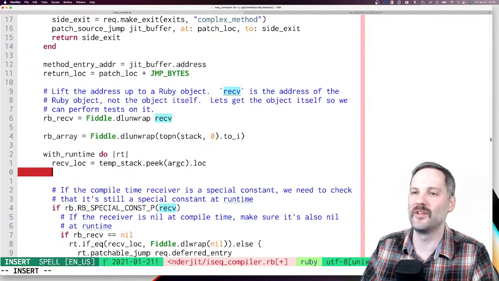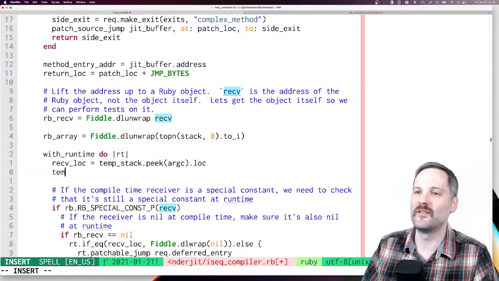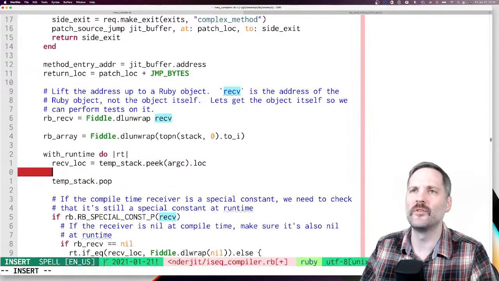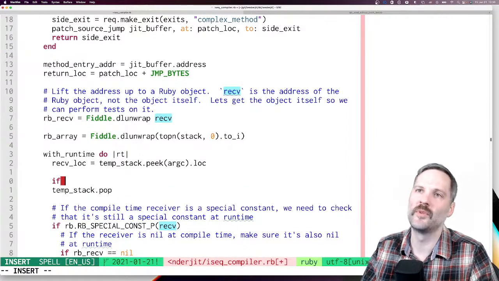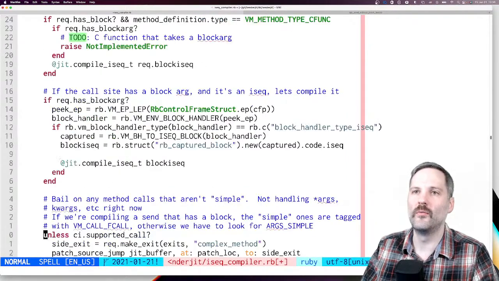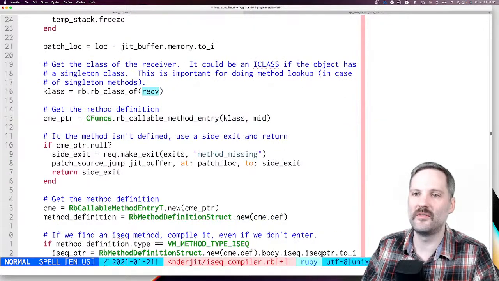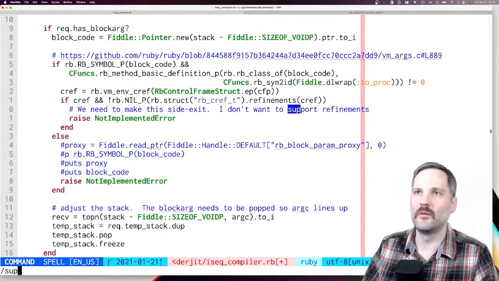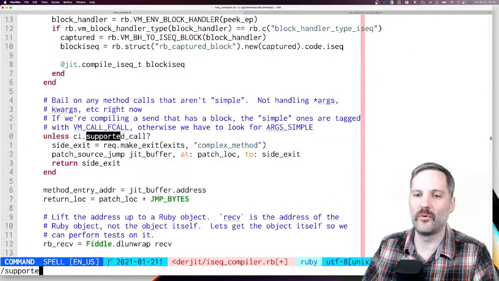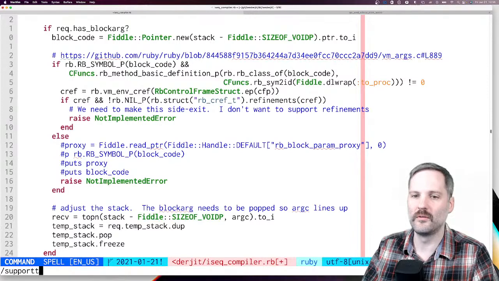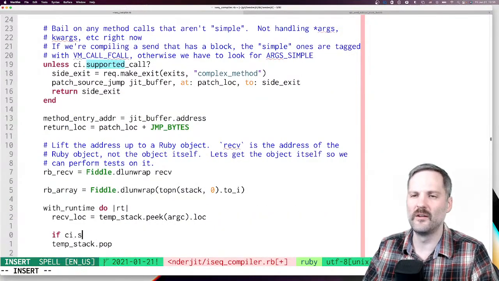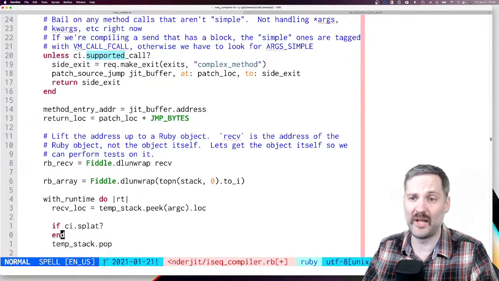So we'll say temp stack dot pop. Oh, and I've frozen the stack, so we're going to have to reassign it. Let's do ci.supported call if ci.splat, because we only want to handle splat cases.